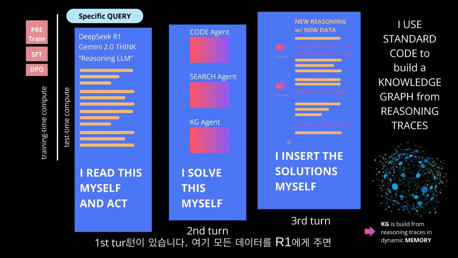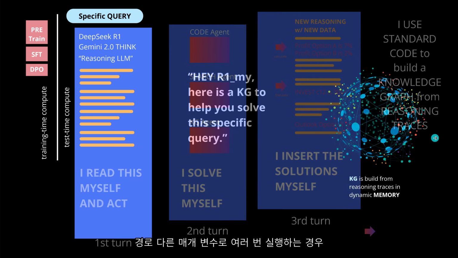of reasoning. And then whenever I think, okay, all the data are now there, we have now a solid reasoning path created here, or multiple reasoning paths if I run it multiple times with different parameters maybe. I just use a standard code, build a knowledge graph, and there it is. And now the idea is simple, no?